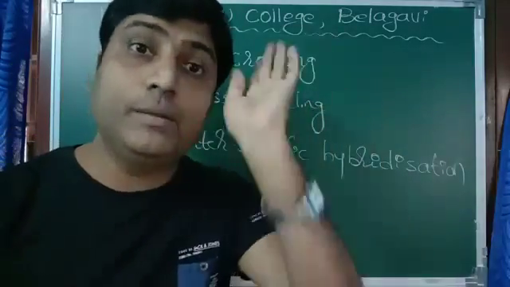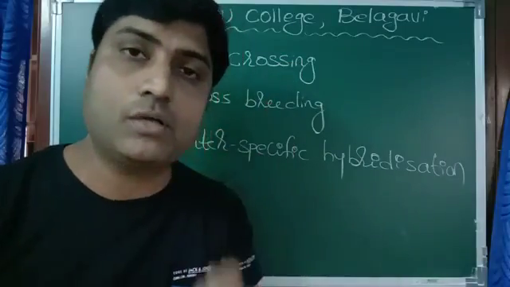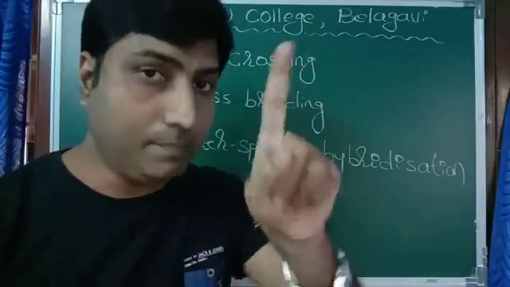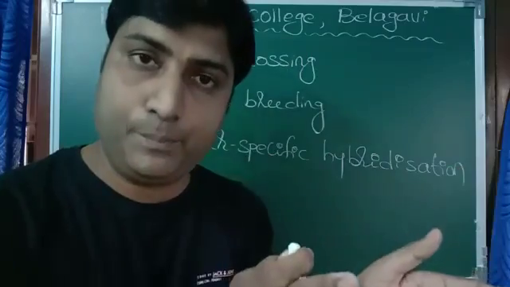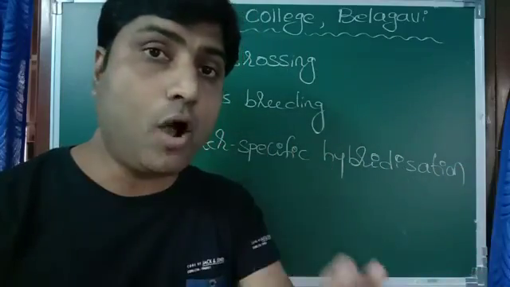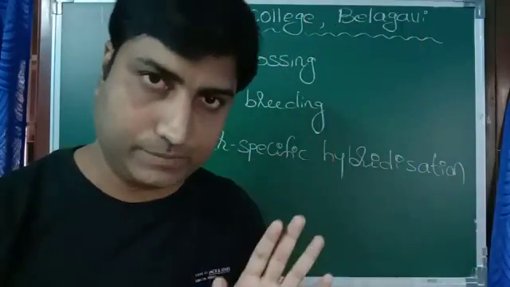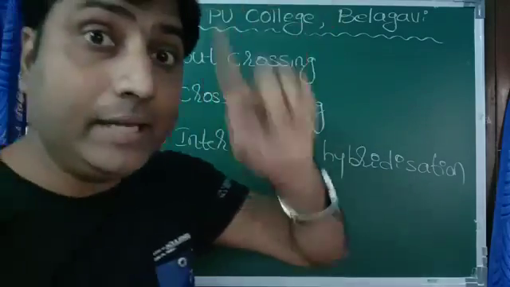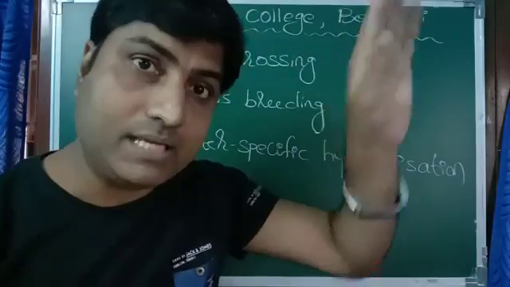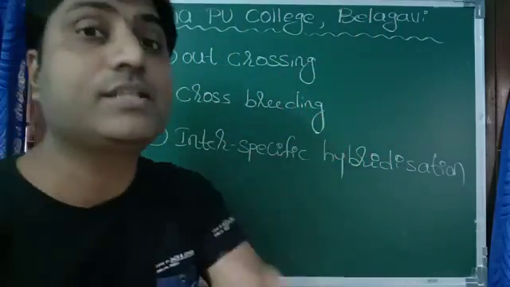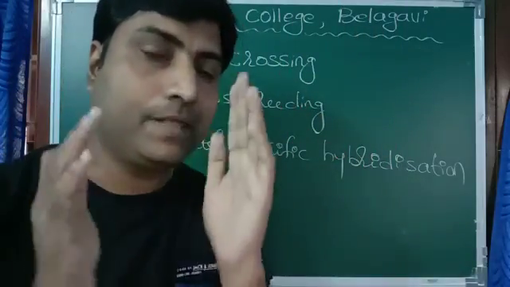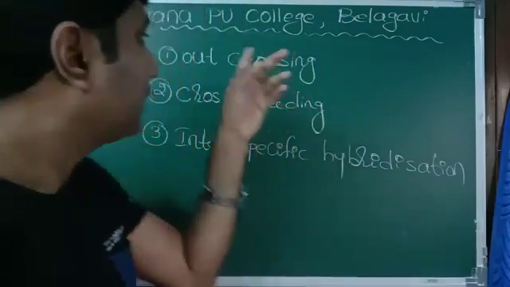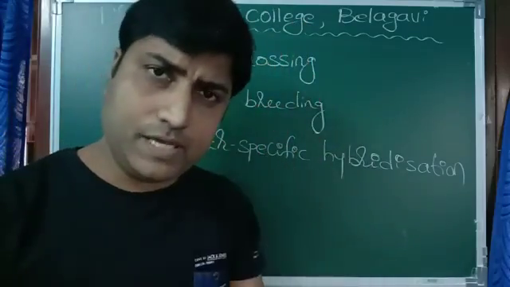First, what is outcrossing? Outcrossing is similar to inbreeding. This we have to keep in mind. What happens in inbreeding? Cross between the same breed but with a common ancestor for 4 to 6 generations. Here, in outcrossing, there is no common ancestor. This we have to keep in mind.